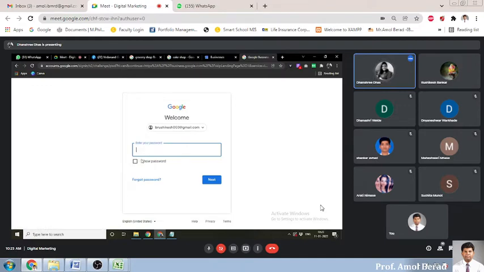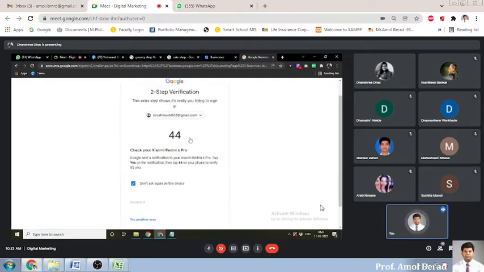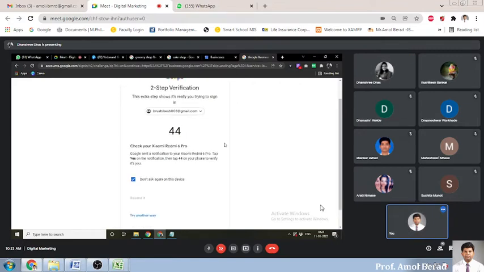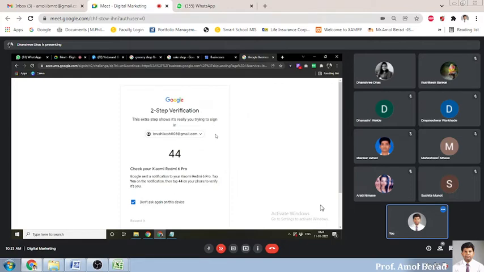Then Rushikesh, password. 96 96 04 04 77 77 80 80. Rushi, small letters. Okay. Then click on next. Rishi, you change your password after this. Attach the mobile, you accept, Rushi. Two-step verification. Click on it.